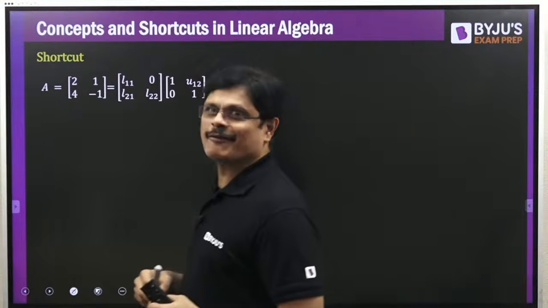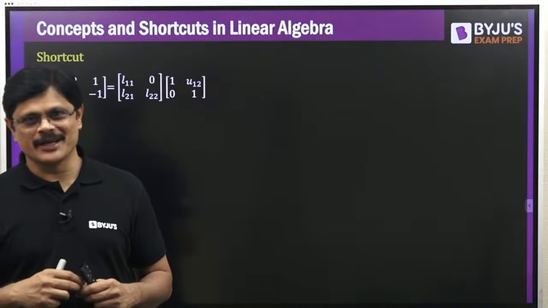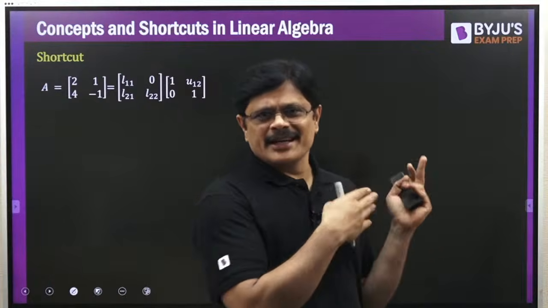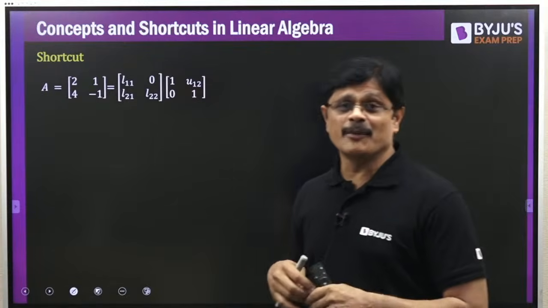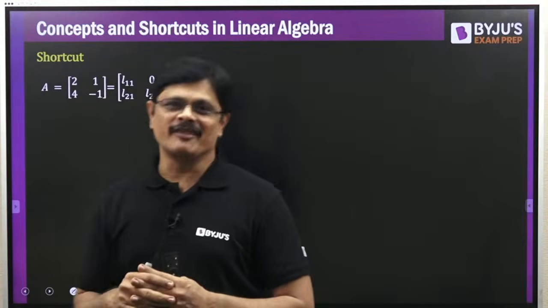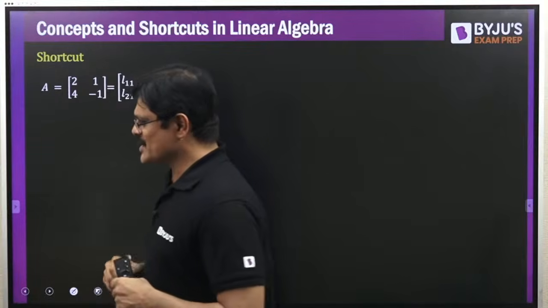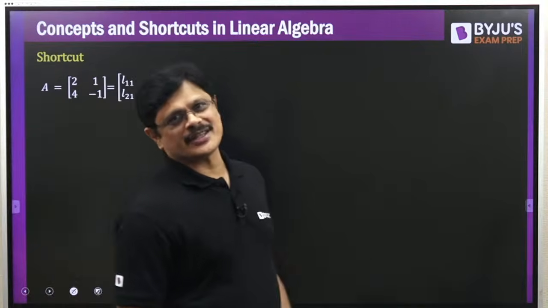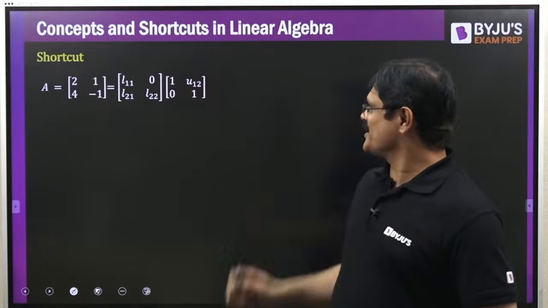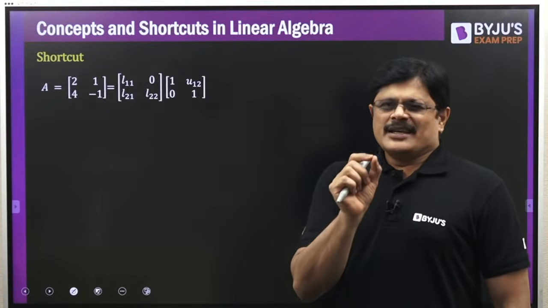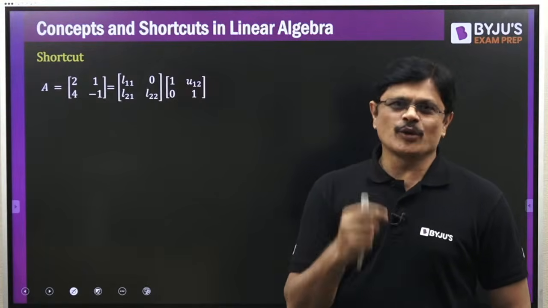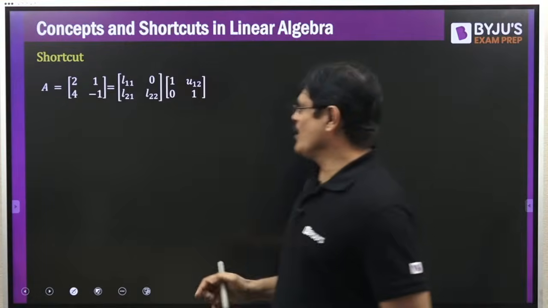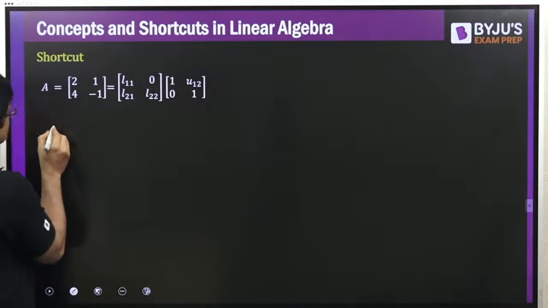You all know the theory of computation, the father of theory of computation. They say that he invented this LU decomposition for solving systems of linear equations. Okay. So that is the story, my dear friends. Now let me introduce the shortcut. The shortcut is very simple. Within no time you will get the answer.